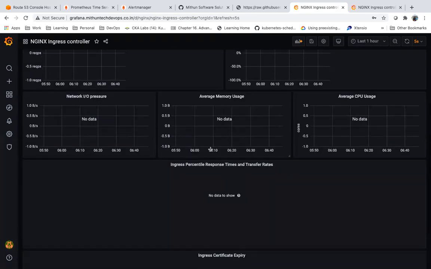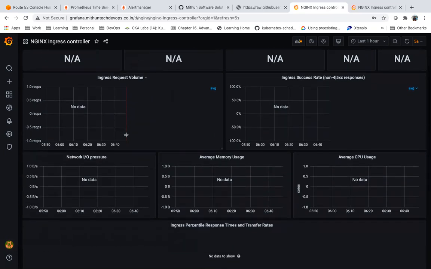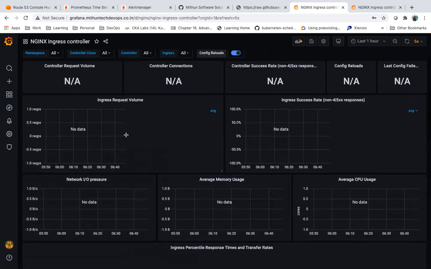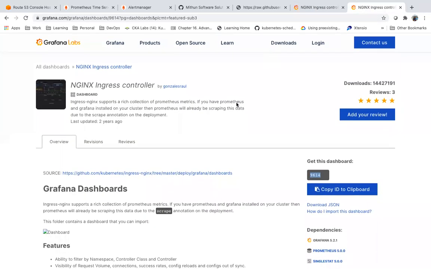So this is not working with the latest one, because whatever queries have been used in the dashboard may vary based on whatever version of Prometheus we deployed. This is not working, so let me show you the other dashboards.